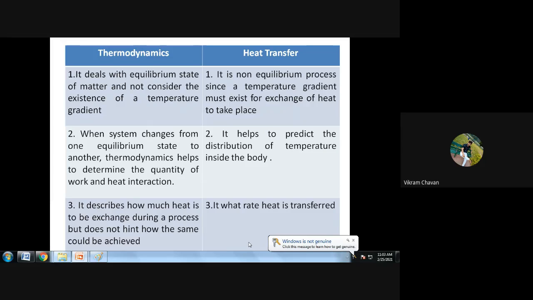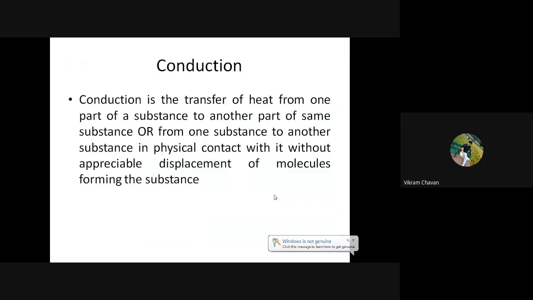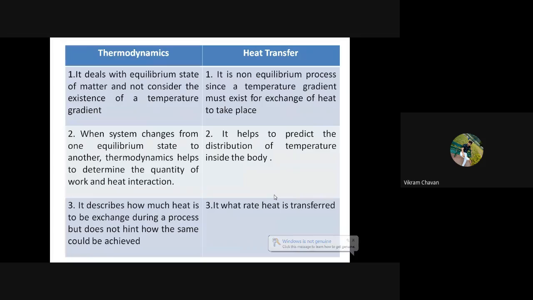When the state is changed, how much heat is interacted, we come to know by using the thermodynamics laws. But it will not provide the data of how much time is required to change that particular state. In simple language, how much time is required, that is not provided by thermodynamics.